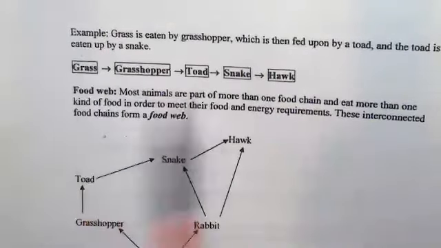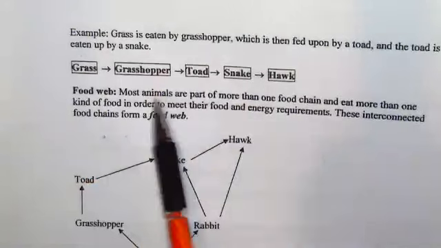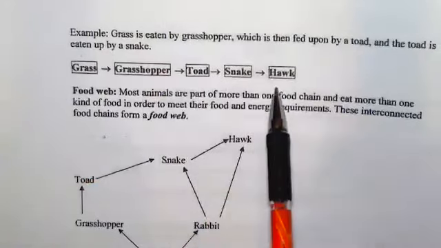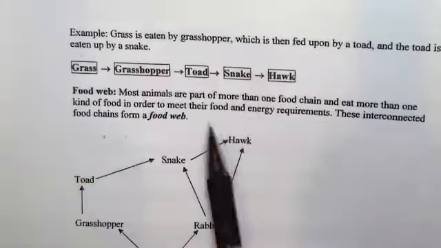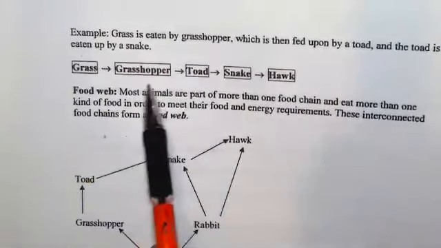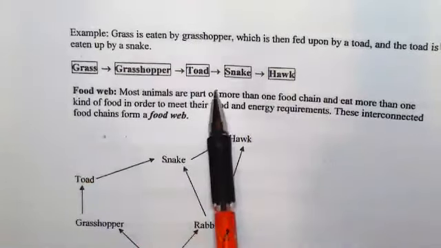Another question could be: which of the following is a secondary consumer? You have a list, maybe grasshopper, toad, snake, and hawk. It's primary, secondary, so the toad will be the secondary consumer. So you have to think about questions like this.